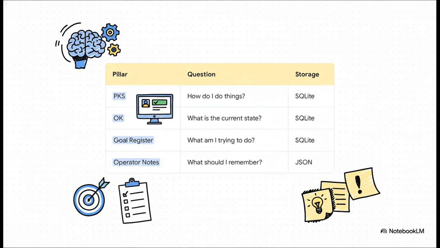Next is OK, or operational knowledge. That asks, what's the situation right now? Is the user logged in? Is there a pop-up on the screen? Then there's the goal register, which answers, what am I trying to accomplish? It keeps the agent focused. And finally, operator notes, which just answer, what should I remember for next time?